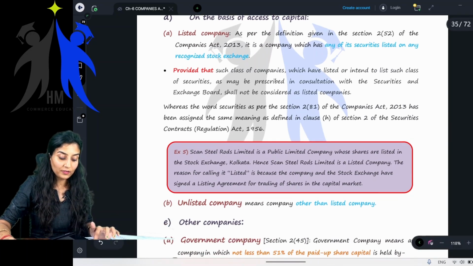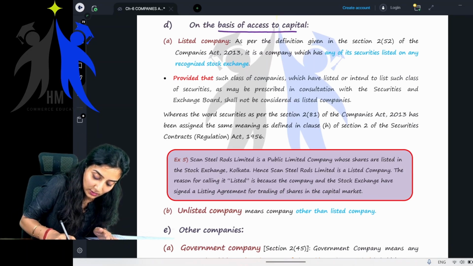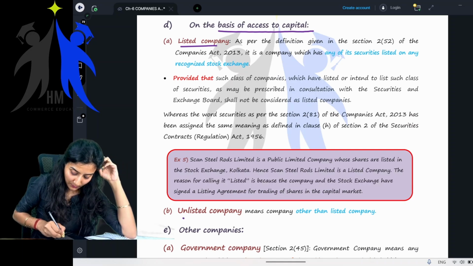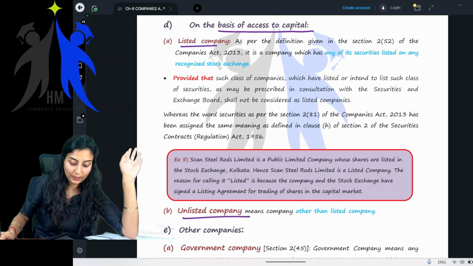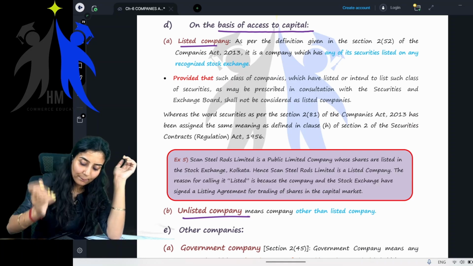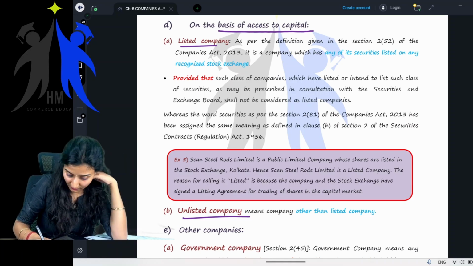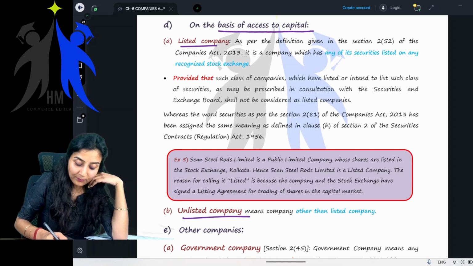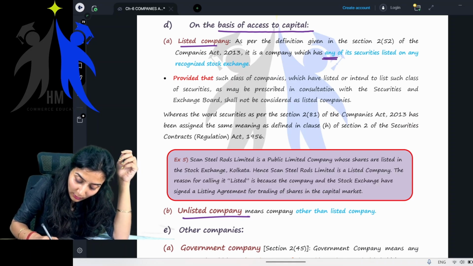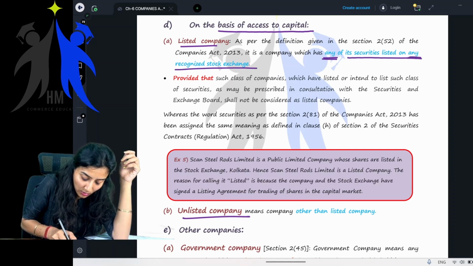Now, we will come to the next classification, that is classification on the basis of access to capital. The first one being listed company, the next one being unlisted company. Now, what do you mean by listed company? Let's read. As per the definition given in section 2, clause 52 of the Companies Act 2013, it is a company which has any of its securities listed on any recognized stock exchange.